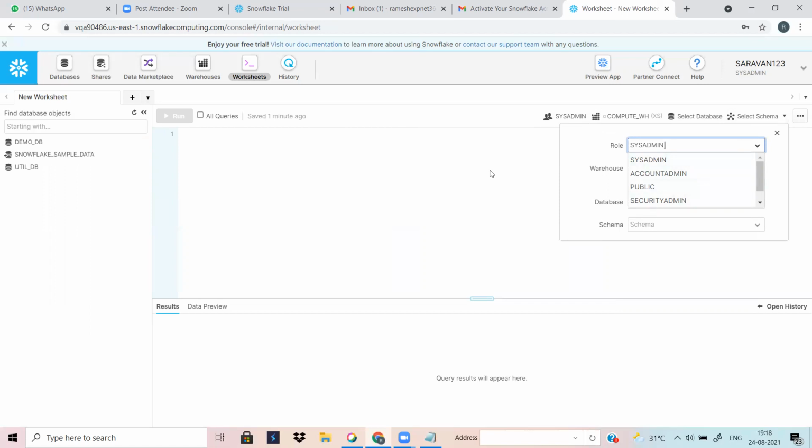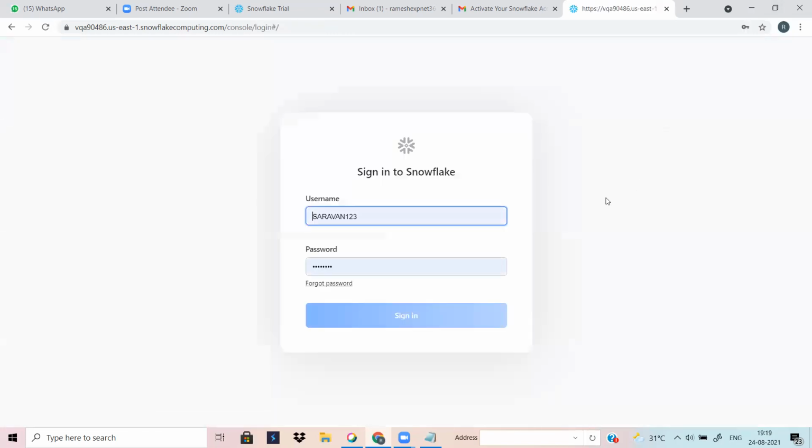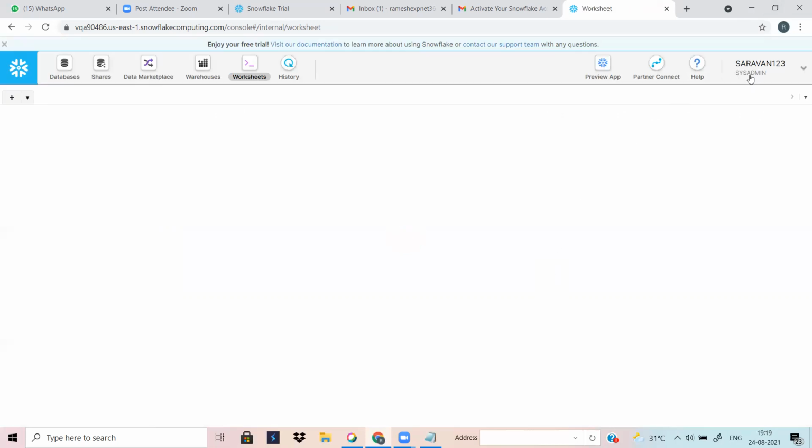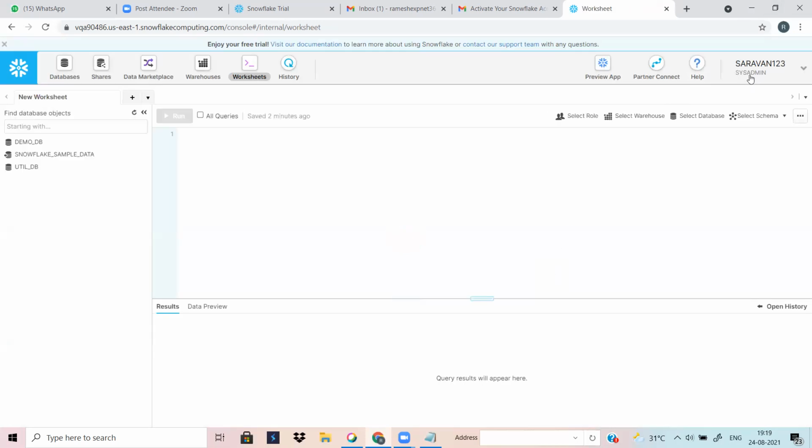First of all, the account role. As per the default, when you open the account, it is pointing to the system admin role. If you log in and try it out, let's see. So it is pointing to the system admin role, correct?